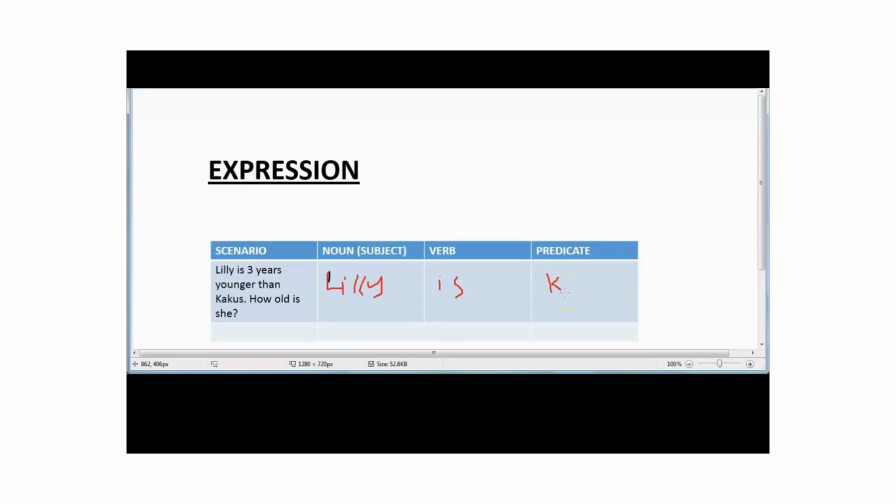Is this subtraction or division? The decrease is not inclusive of Kakus' age. Rather, there is a decrease in an external factor, which is time, 3 years. So it is subtraction. That means Lily's age will be x minus 3.